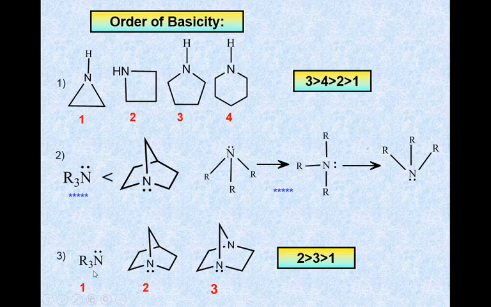In the third case, here NR3, then this one, and here 2 nitrogens are present. Here 1 nitrogen is extra, and the nitrogen is electronegative, therefore it withdraws the electrons, therefore this one is less basic than this one. Therefore we write the order of basicity: the second one is more basic than the third one, and then the first one.